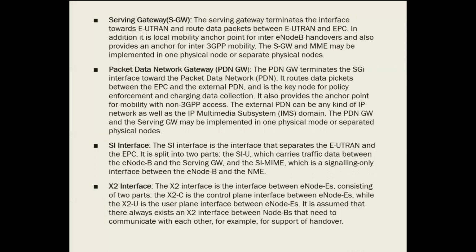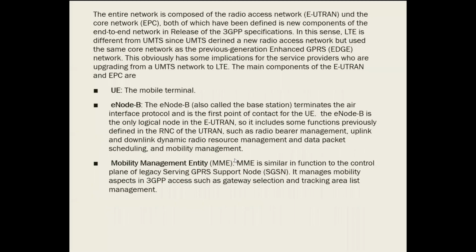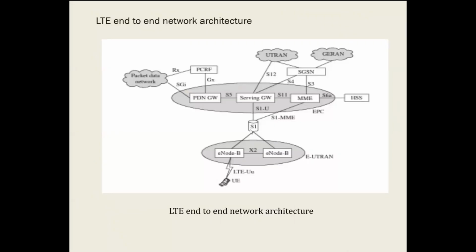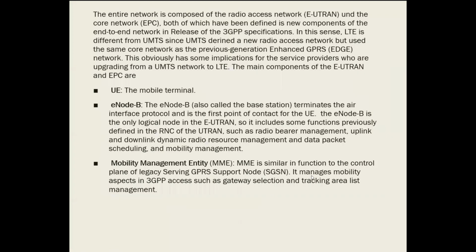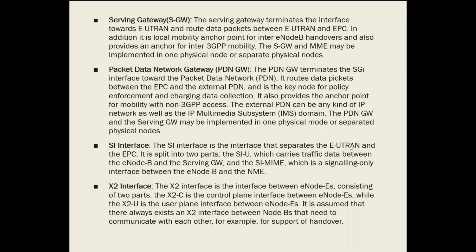It is the S1 interface. S1 is an interface that separates the E-UTRAN and the EPC. Can you see here? The S1 is the interface between your E-UTRAN network and the EPC network.